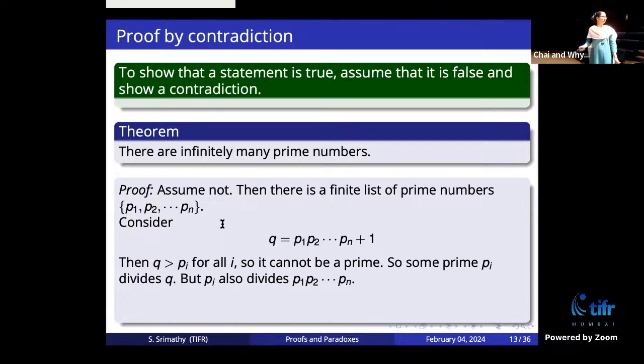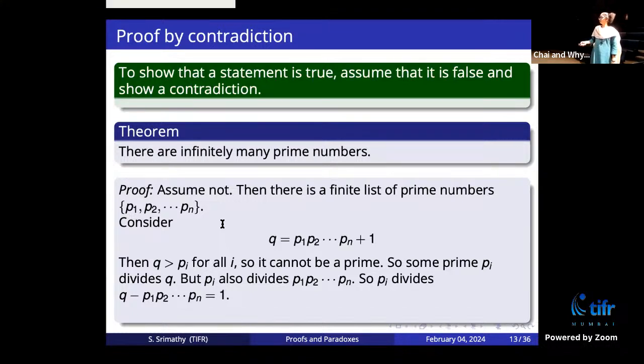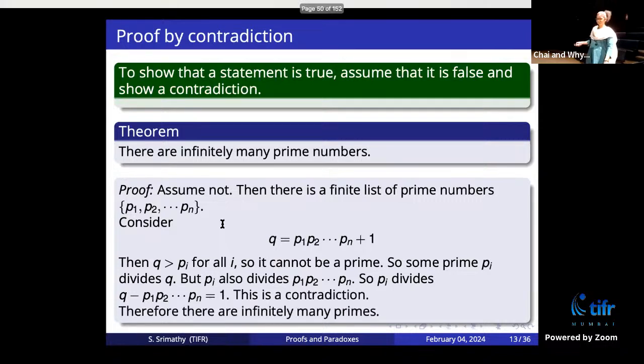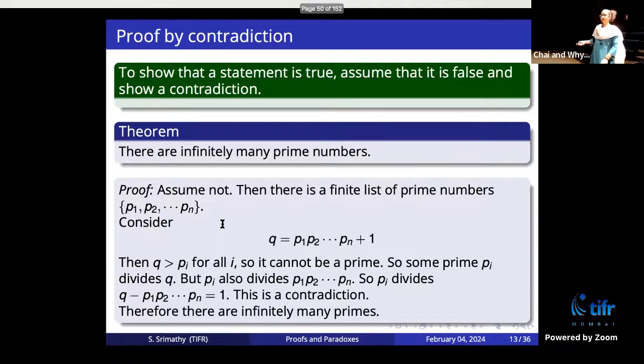Right, so you agree with this? 3 divides 6, 3 divides 9, so it divides the difference. Okay, so Pi should divide the difference. But what is the difference? 1. So no prime number can divide 1, right? So therefore, this is a contradiction. If you assume that there are only finitely many primes, you arrive at a contradiction. Okay, so therefore, there are infinitely many primes.